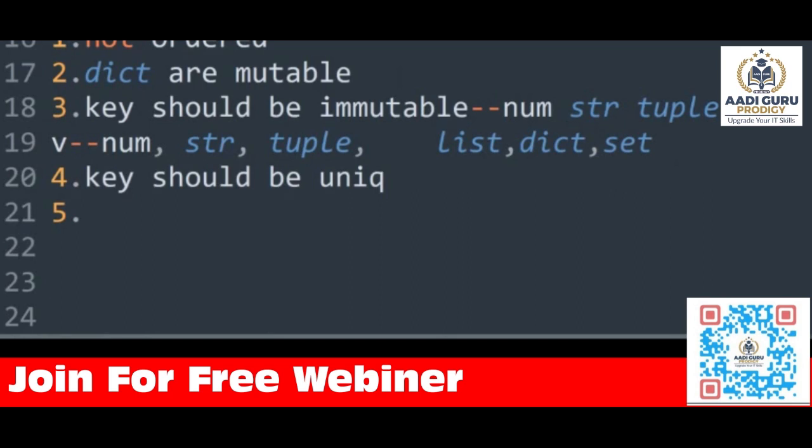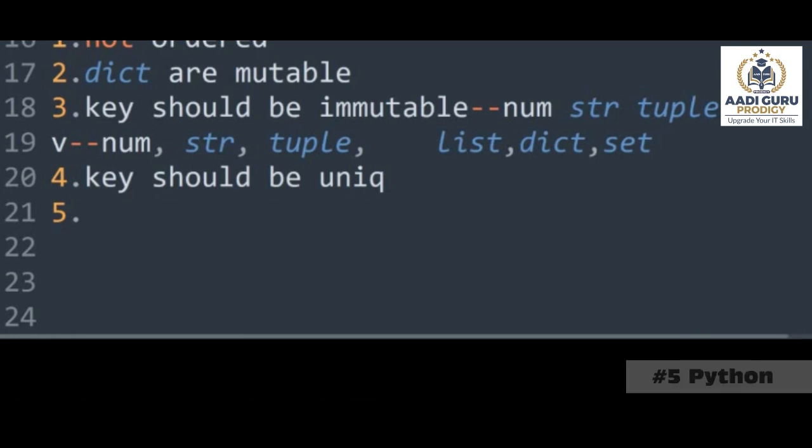If it remembers the keys, anyway that key is mapped to a value. You got the point? This dictionary will remember only A, B, 1, 4, because these are the keys. The dictionary will always focus on remembering the keys only. It will not focus on the values, because if it focuses on the keys, anyway this key will have a value, so obviously that will be there also. So dictionary will always remember and focus on the keys part.